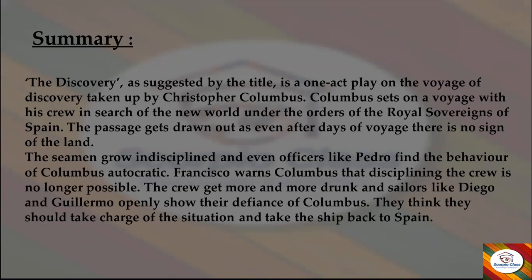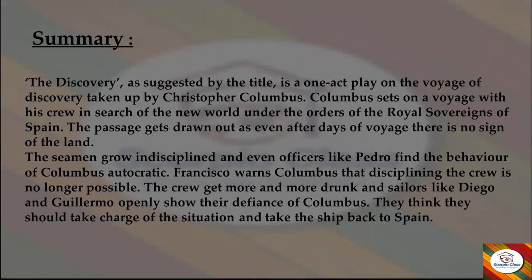So Francisco warns Columbus that disciplining the crew is no longer possible now. Francisco is also one of the good officers, or you can say a colleague of Columbus on the journey, and he informs us that disciplining these crew members is very important, and it's no longer possible to keep them under control.